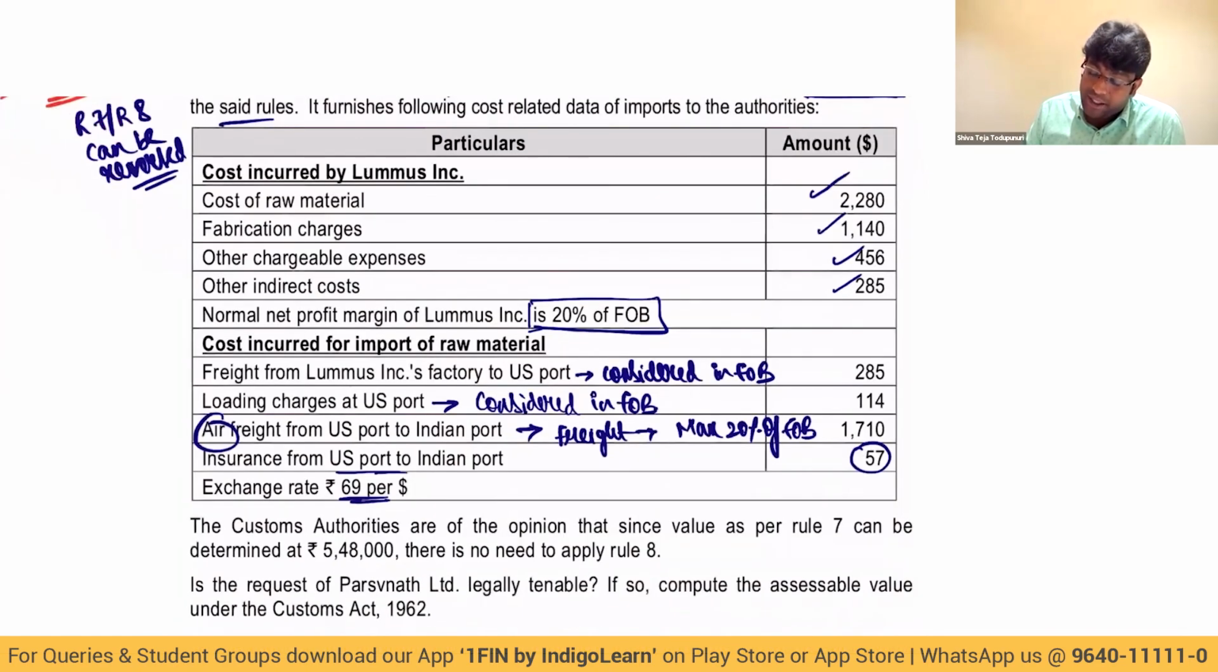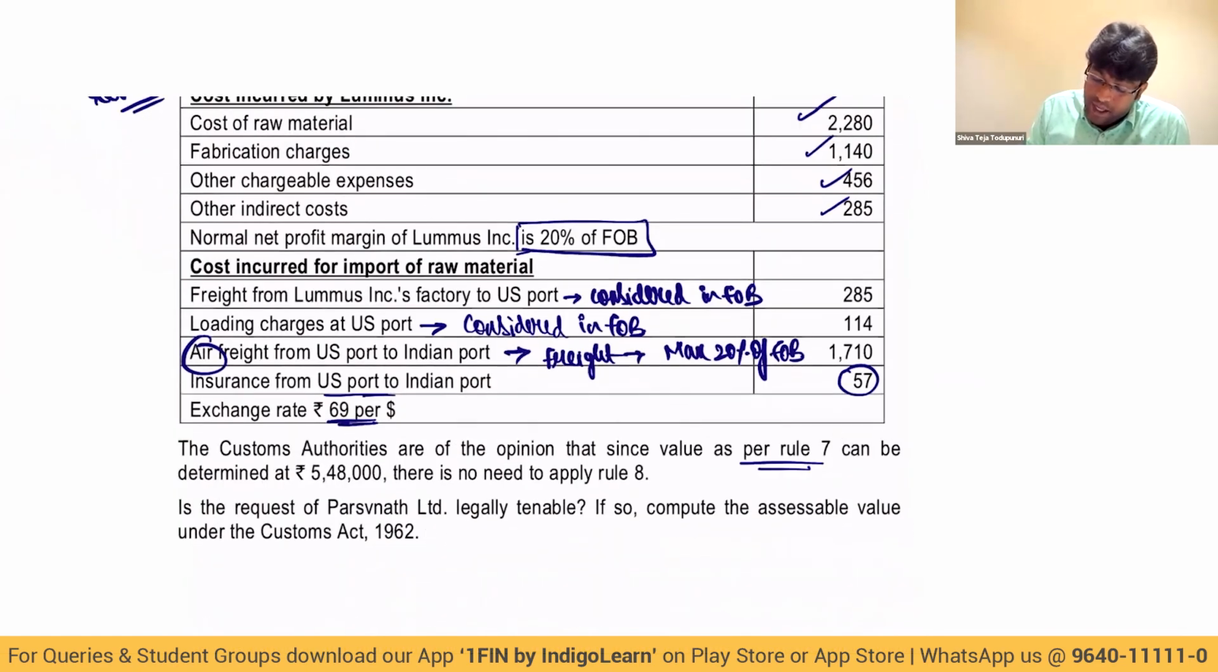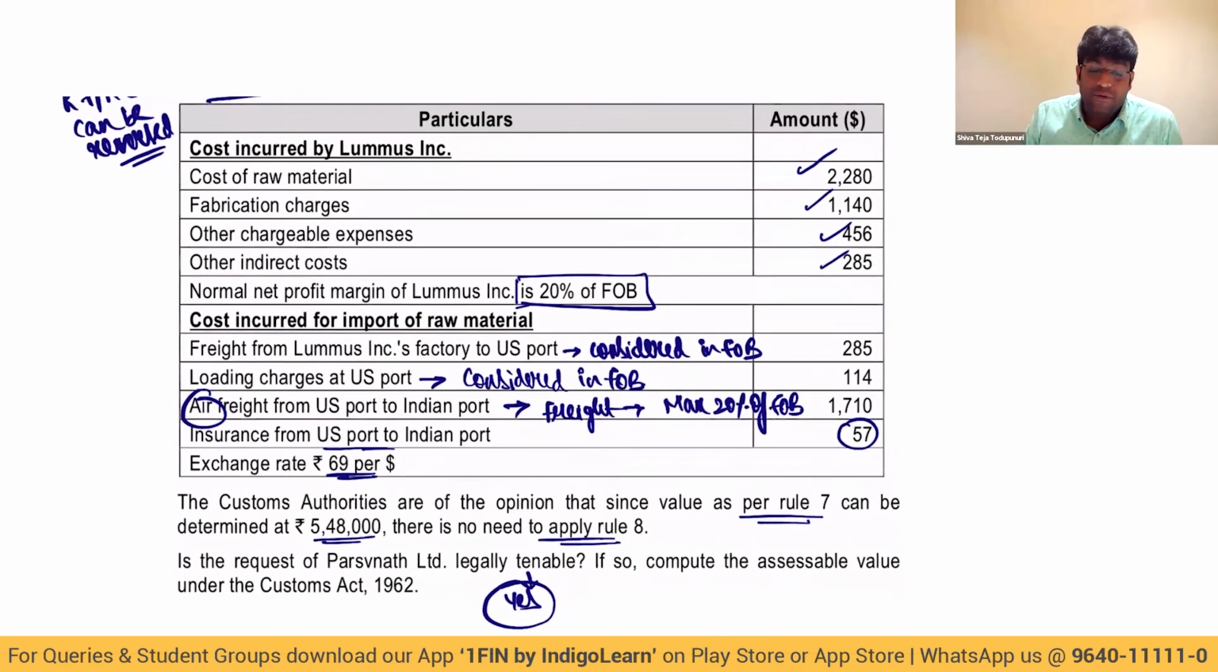Customs authorities are of the opinion that since value as per Rule 7 can be determined at 548, there is no need to apply Rule 8. Is the request legally tenable? Yes. Instead of applying Rule 7, Rule 8 can be applied. They can be reversed at the request of the importer with approval of the proper officer. If so, compute assessable value.